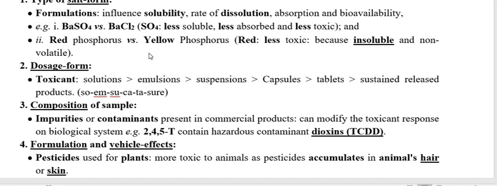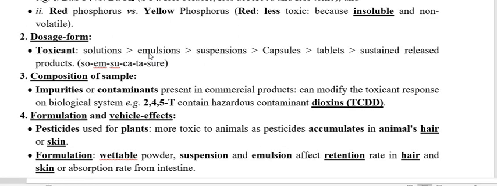Now we have to go through the dosage form of the toxicant. When you consider the dosage form, the toxicant may come in the form of a solution, an emulsion, a suspension, a capsule, tablets, or sustained release. When you compare all these forms of the toxicant, the solution form is going to produce higher toxicity.